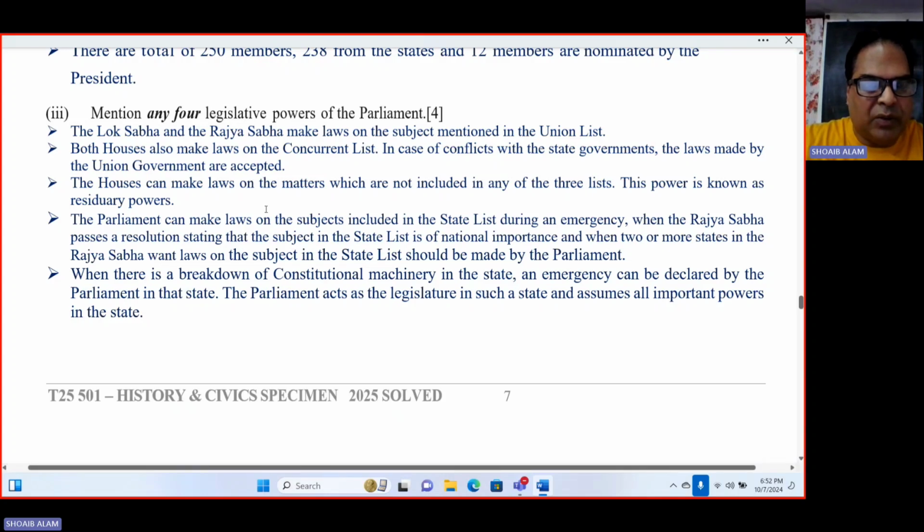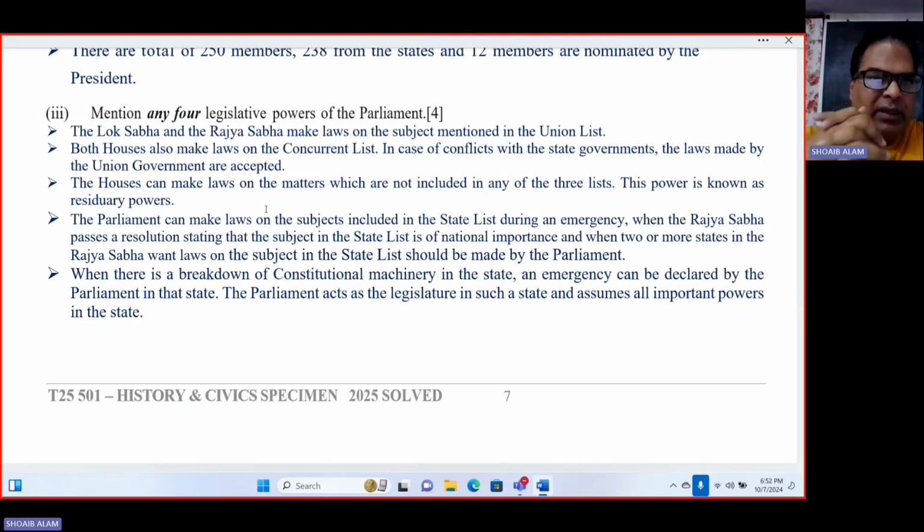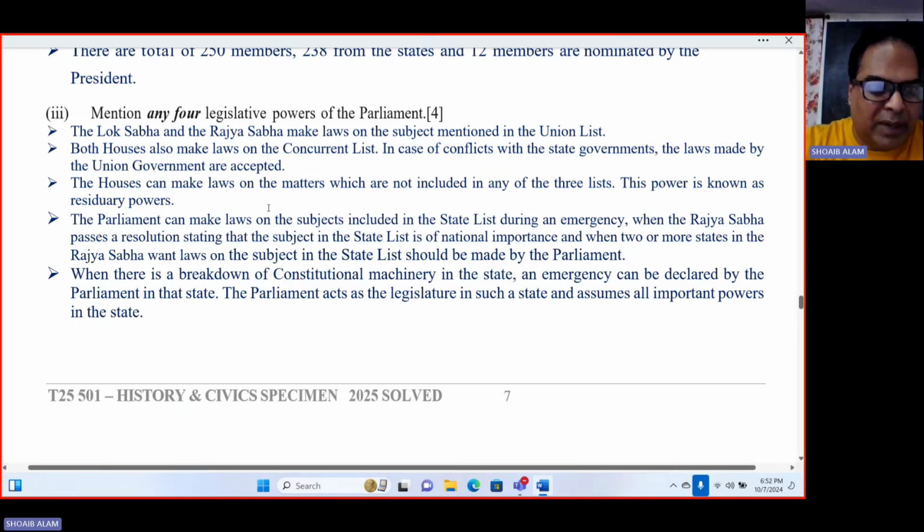Residuary power is that power, that means apart from all the 3 lists, remaining subjects fall under residuary powers, and the union government, that is the parliament, has the power to make laws over residuary powers. Then the fourth one, the parliament can make laws on subjects included in the state list during emergency.